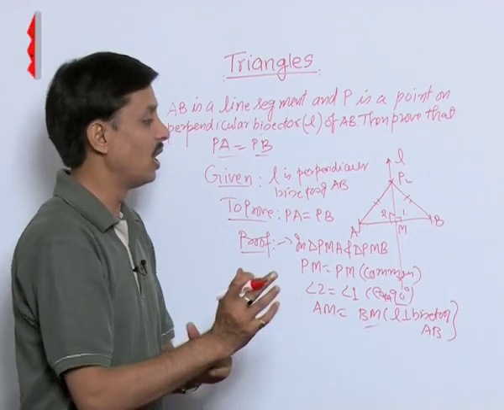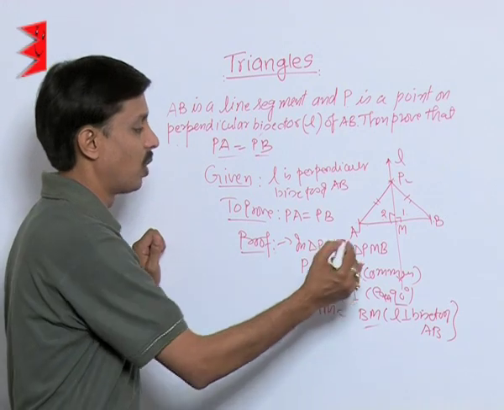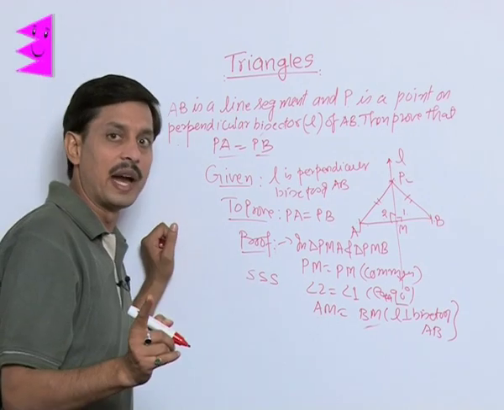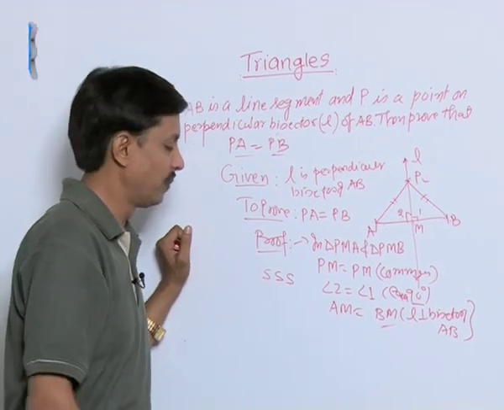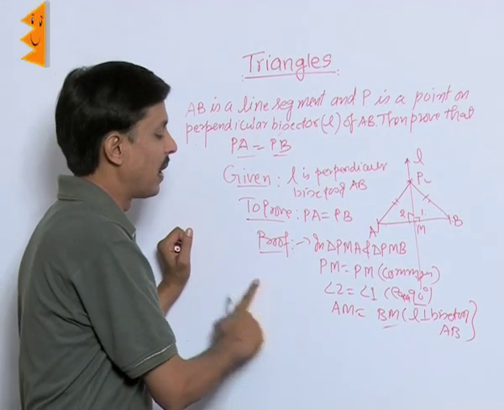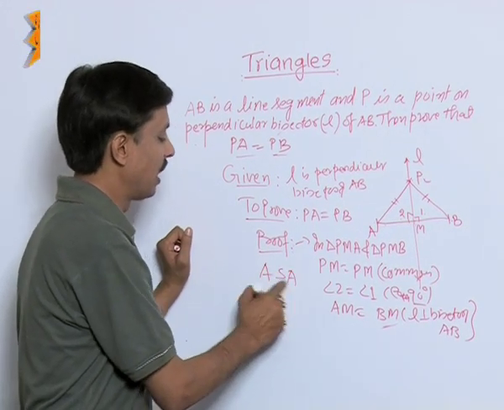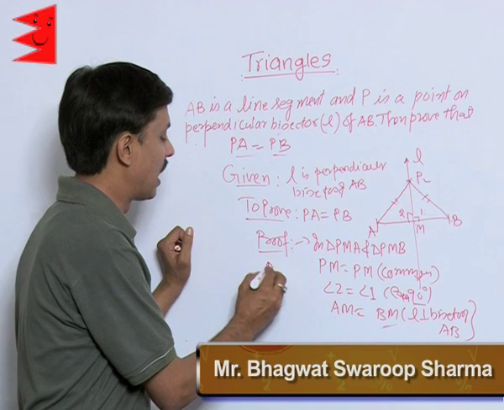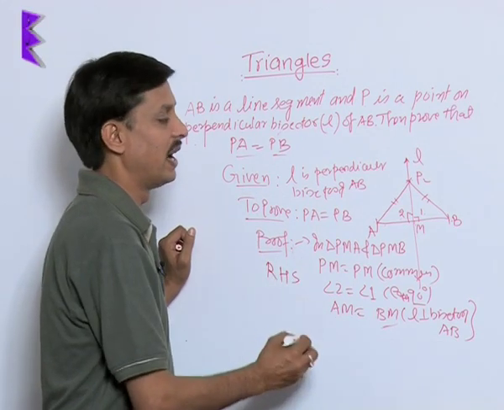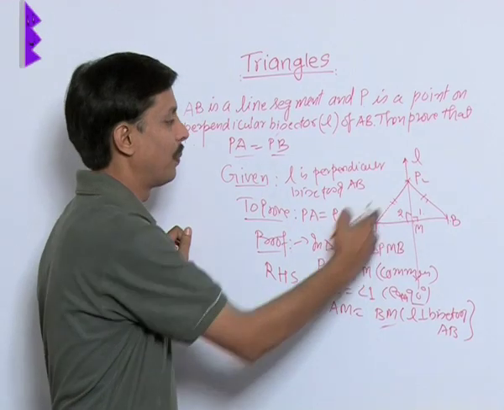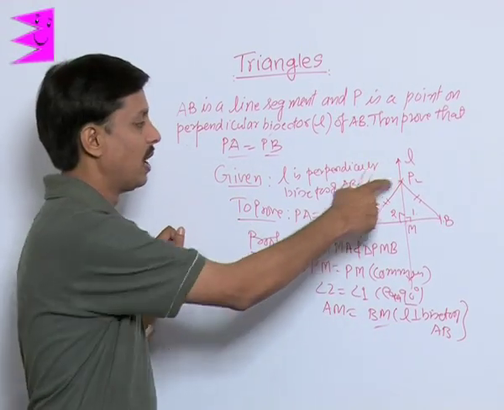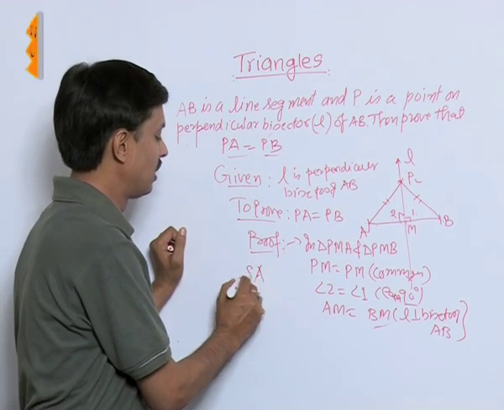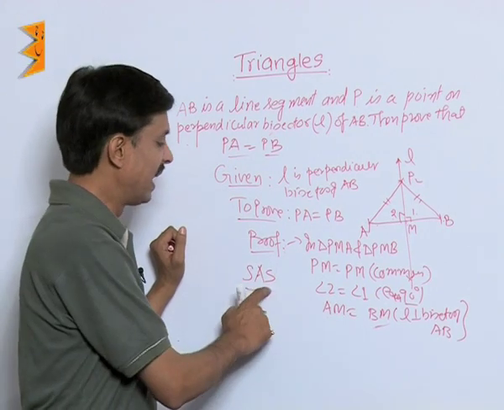Now it is very much clear that out of the 4 conditions of congruency, SSS, that all 3 sides of the first triangle are equal to all 3 sides of the second, is not applicable. If I ask you ASA, angle side angle, it is also not applicable. If I say RHS, right angle hypotenuse and side, the right angle is there, true, but the hypotenuses are not equal. We need to prove the hypotenuses are equal. So the last condition left is SAS, side angle side.